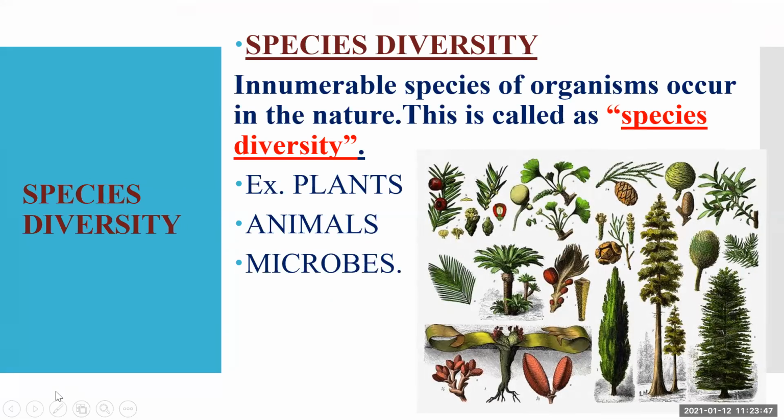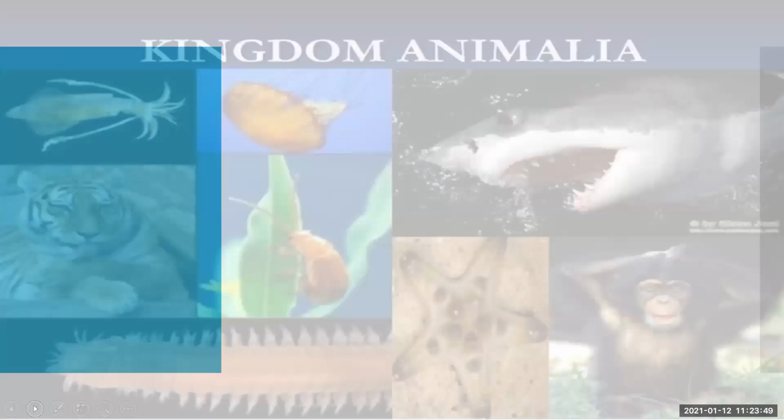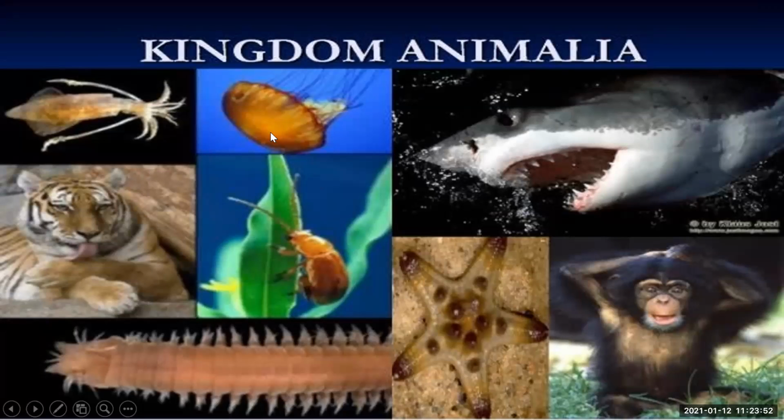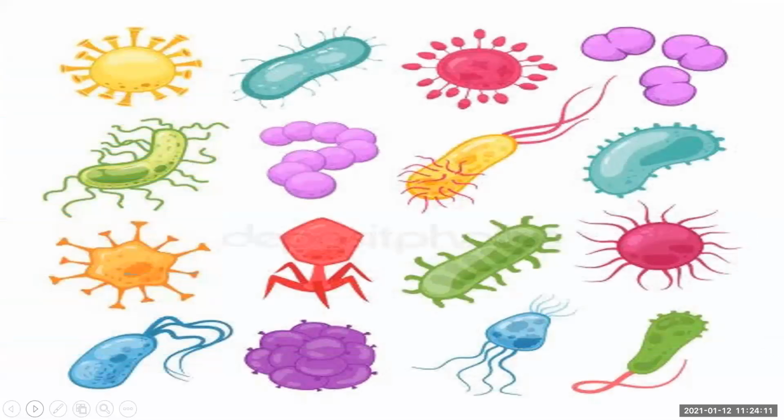Okay, now I would like to give you one example of animals. See, these are animals. There are a number of animals present. Different species of animals are present. So this is a variety of animals you will find in nature. So this is animal species diversity. Diversity in animals. This is a microorganism. See, these are microorganisms, and you can find different microorganisms, their shape, their structure. This is an example of species diversity.